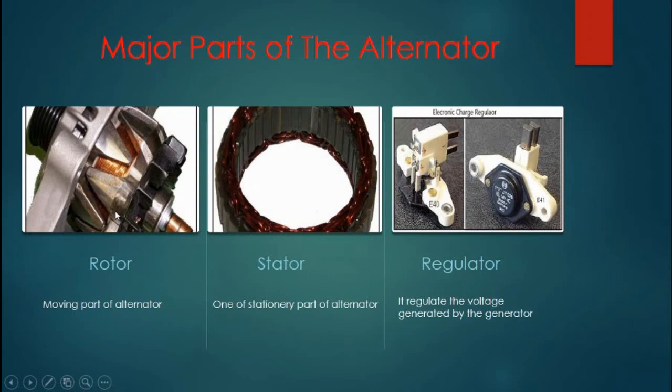The major components are the rotor, the moving part of the alternator; the stator, the stationary part of the alternator; and the third one, the regulator. It regulates the voltage generated by the alternator. So I will discuss only these components.